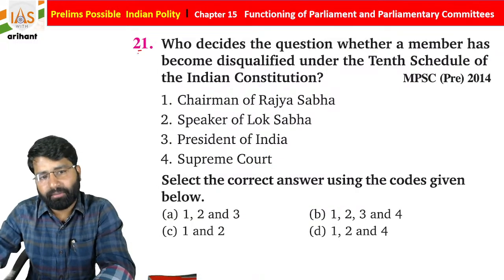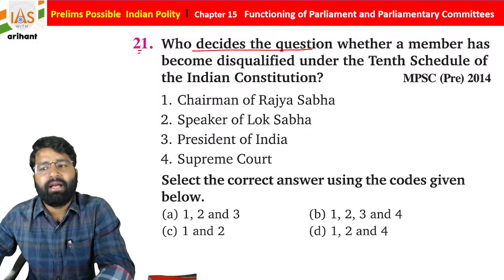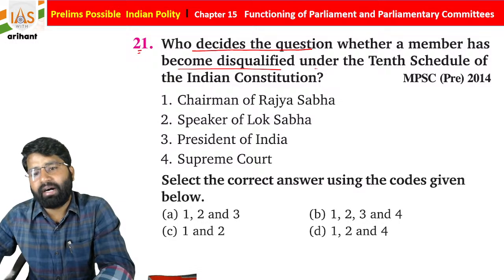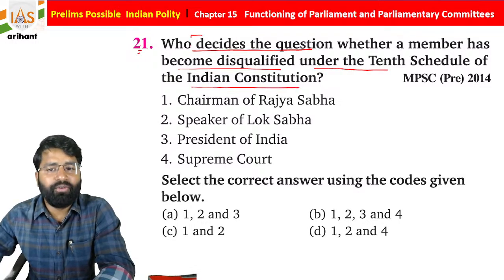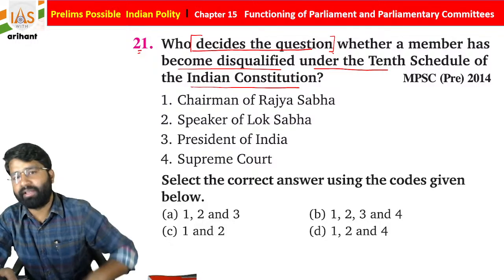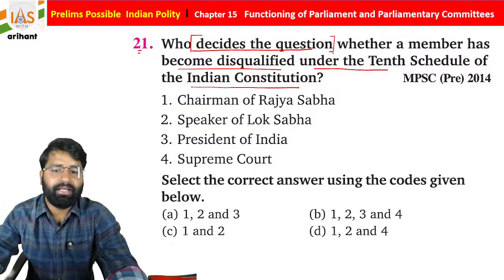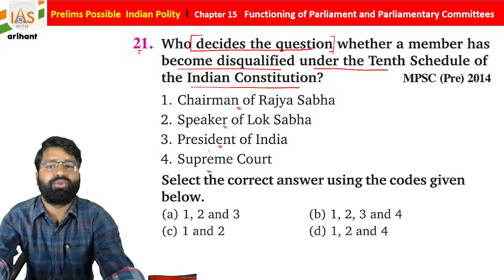Now see question number 21. Who decides the question whether a member has become disqualified under the 10th Schedule of the Indian Constitution? Who will decide that this member of parliament is disqualified? Is it the Chairman of Rajya Sabha, the Speaker of Lok Sabha, the President of India, or the Supreme Court of India?